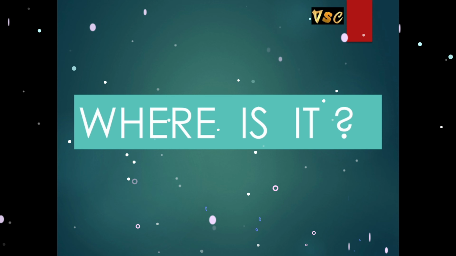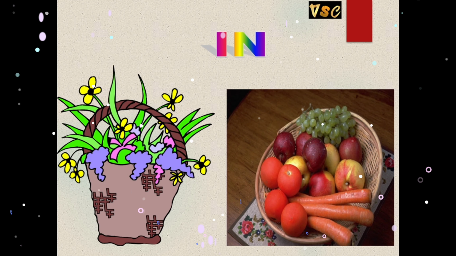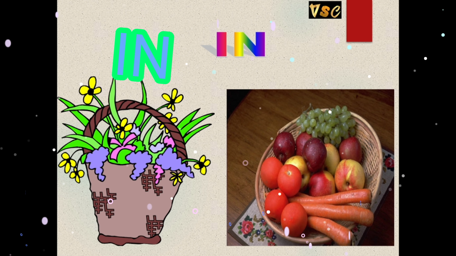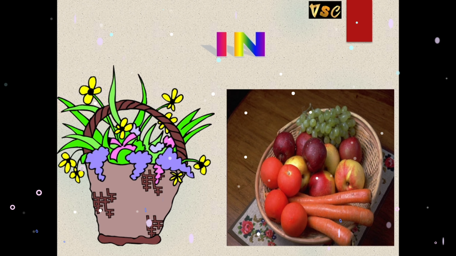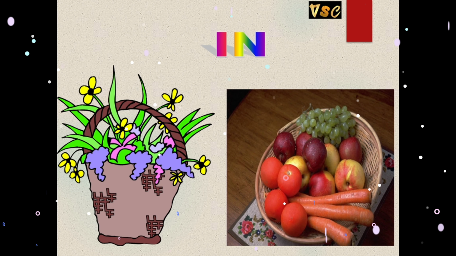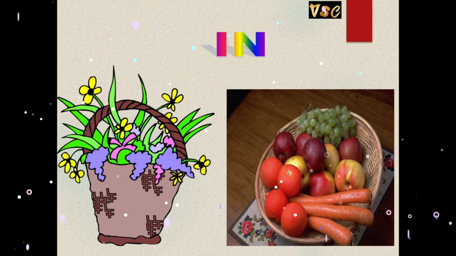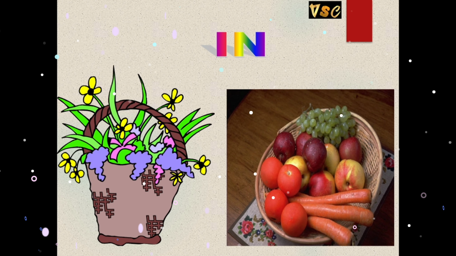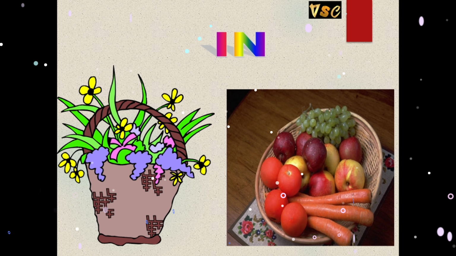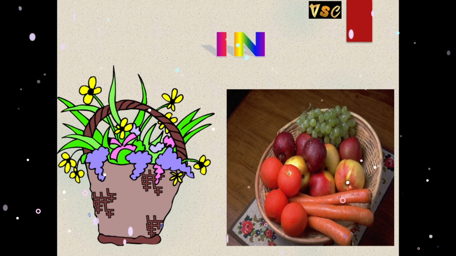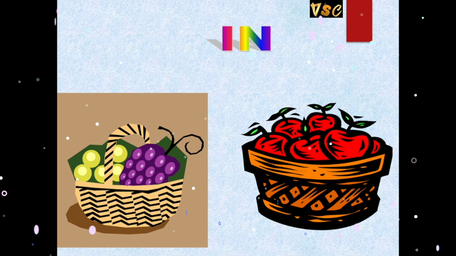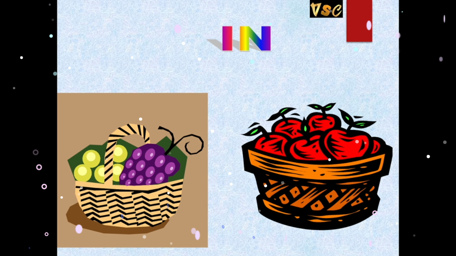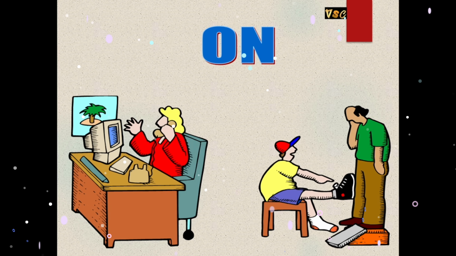There is a small activity which we will discuss. Where is it? In. Here you can see two pictures. In the first picture there are some flowers in a basket. And in the second picture there are some vegetables and fruits in a bucket. We have used the word in. So now again we will make two sentences. First one is there are some grapes in a basket. Second sentence is there are some apples in a basket. We have used the word in.